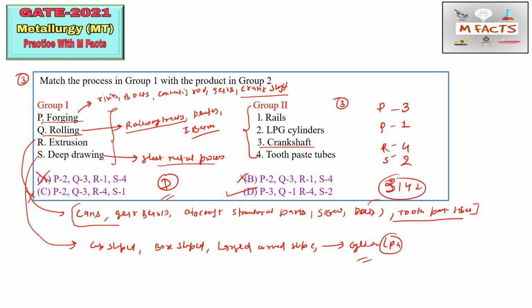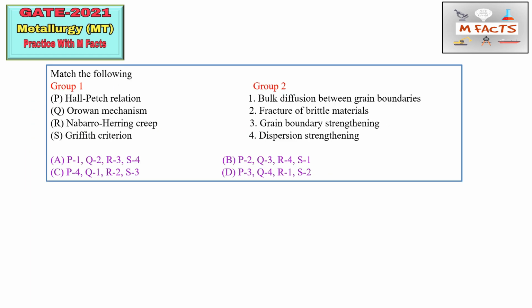Some product names are given here, so you can make a list and remember these products for upcoming questions, so that you will not make mistakes in matching type questions or in MSQ type questions also. So the next question is from mechanical metallurgy, and this is the fourth question basically.